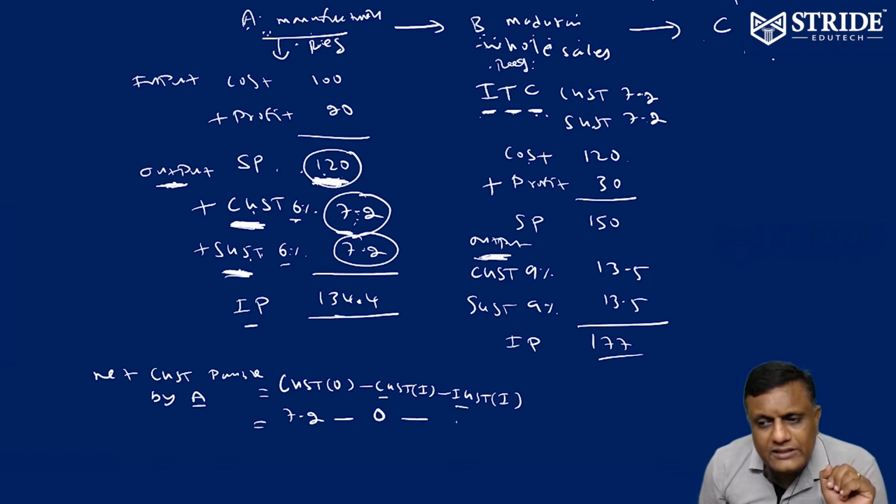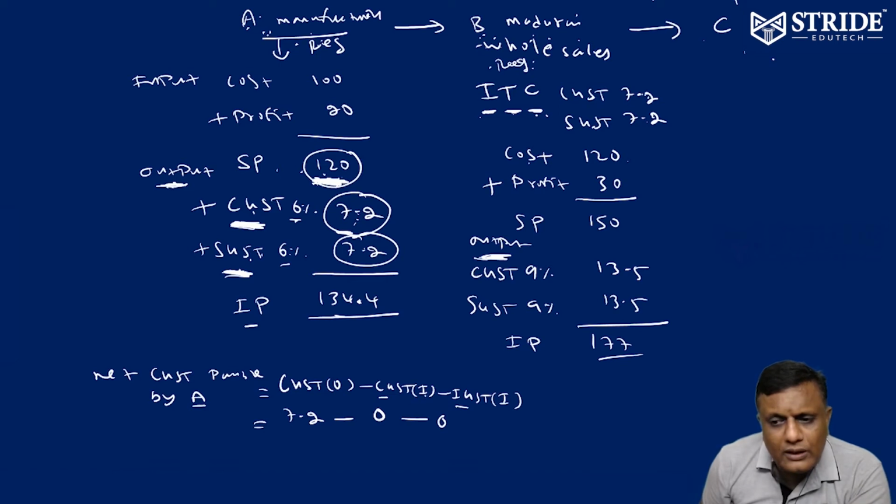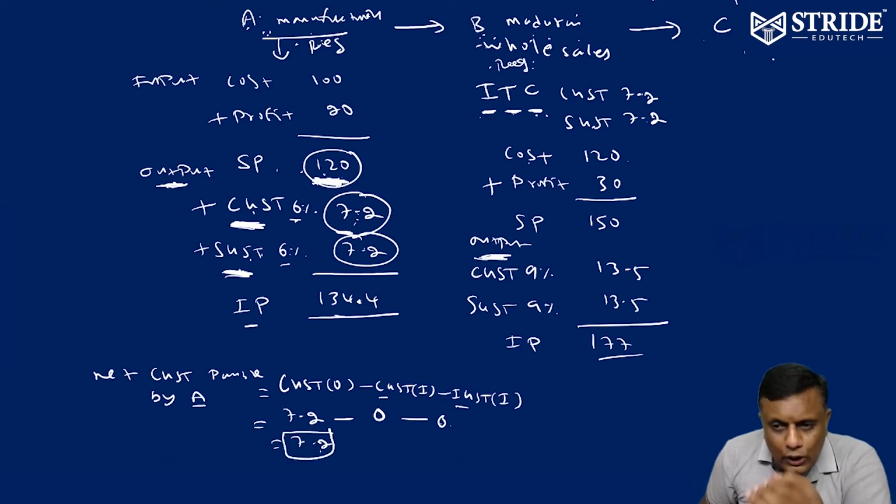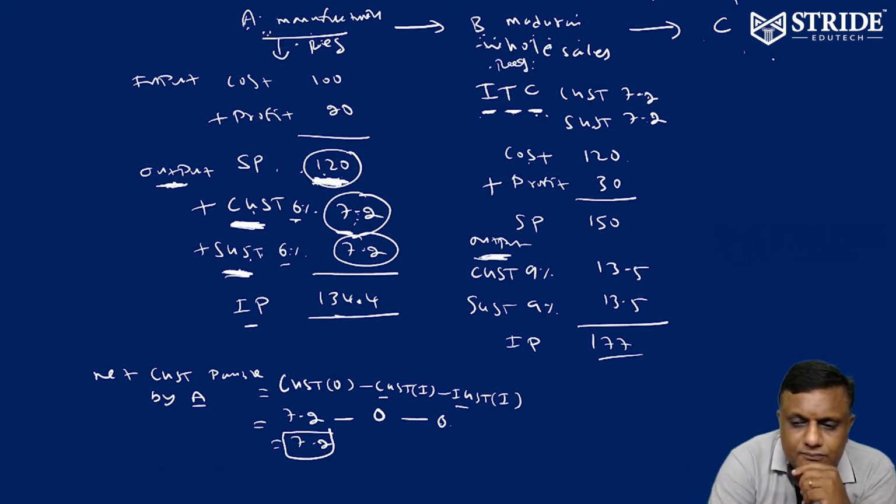There is no IGST for Mr. A. He is not buying anything anywhere within Tamil Nadu or outside Tamil Nadu. Therefore, no input. How much does Mr. A have to pay? 7.2 he has to pay to the government. Whatever he collected, he has to pay to the government. There is no input for him.